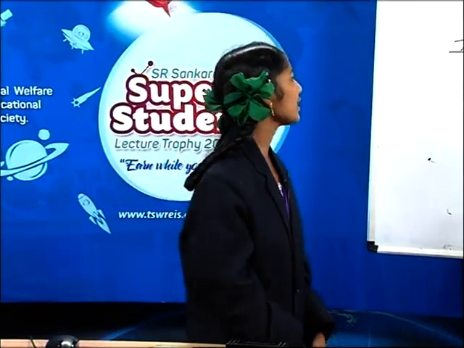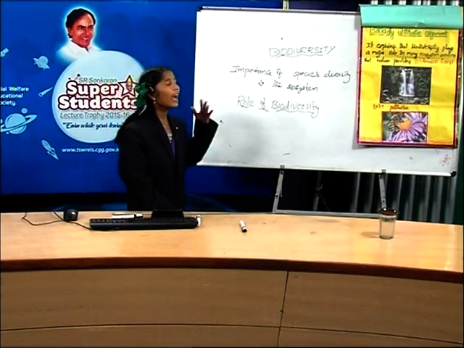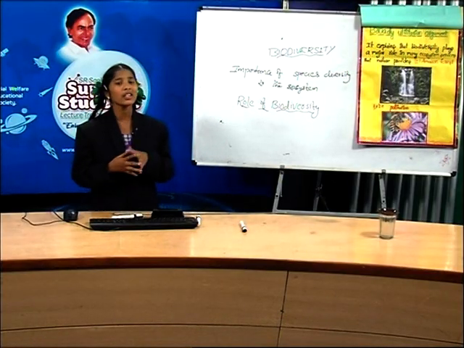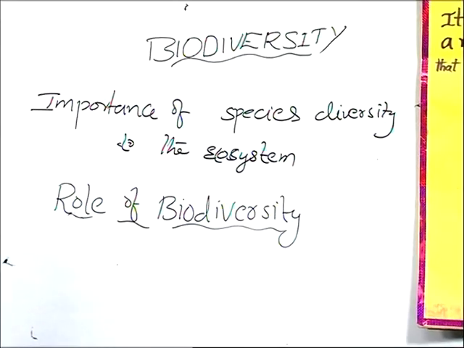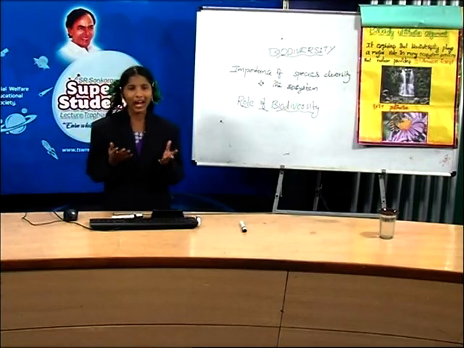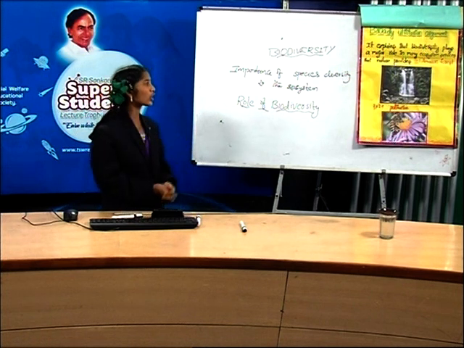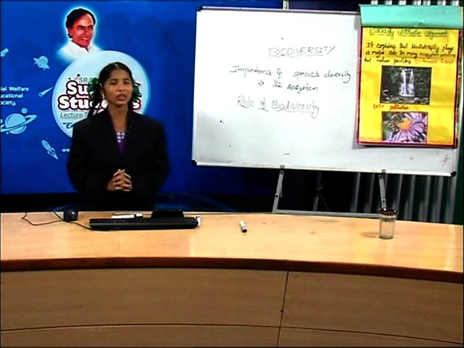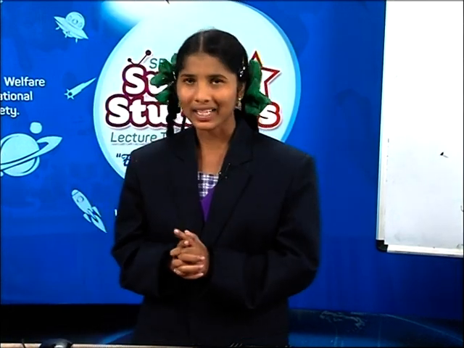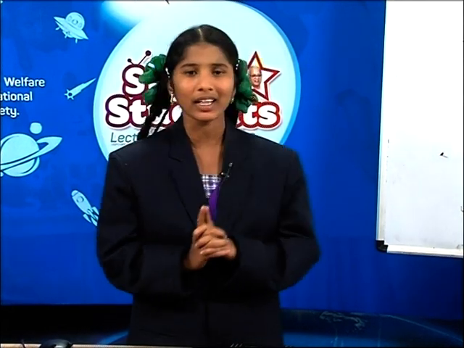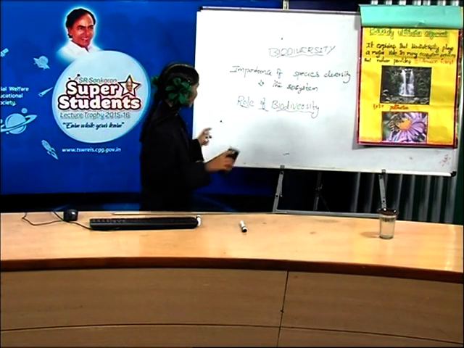And how many types is it divided into, friends? The role of biodiversity is divided into 3 types. What are they? There are narrowly utilitarian argument, broadly utilitarian argument and ethical argument. Friends, did you understand about the role of biodiversity? Okay. Let's see.